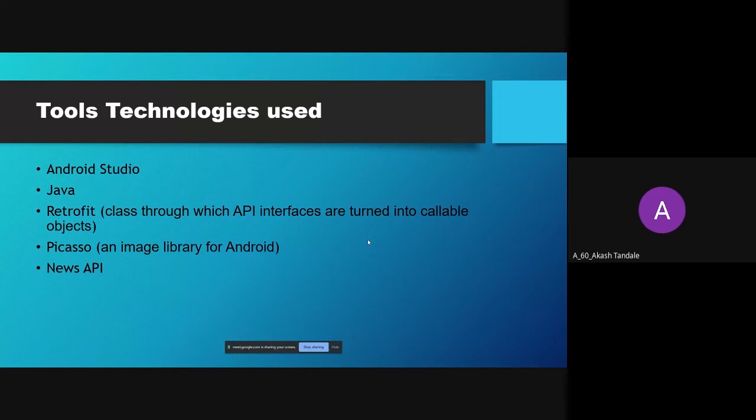Picasso is maintained by the same organization, Square, which is an image library for Android. It simplifies the process of displaying images from external locations. In many cases, only a few lines of code are required for implementation of the library. Now we will see about the API in the next slide.